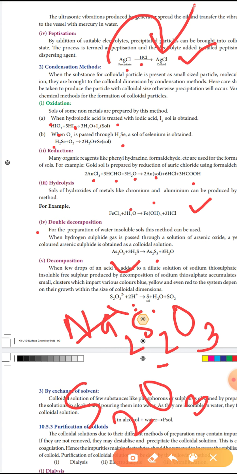Then, the first method is chemical methods. So 5 methods we studied. First one oxidation, second one reduction, third one hydrolysis, fourth one double decomposition, fifth one decomposition method.